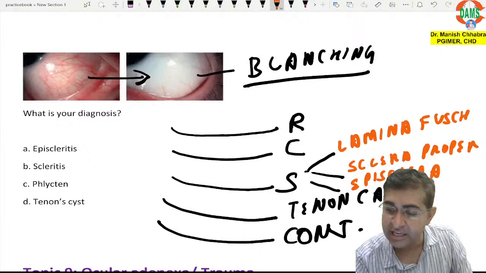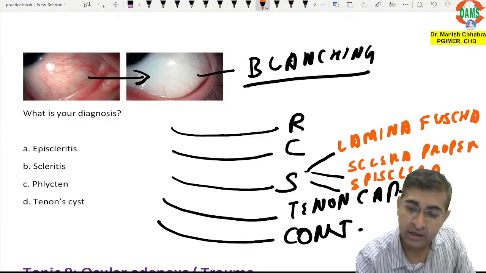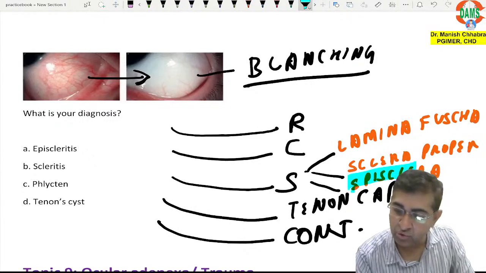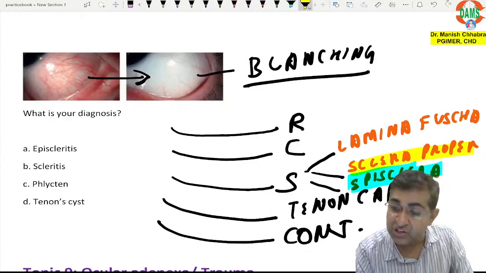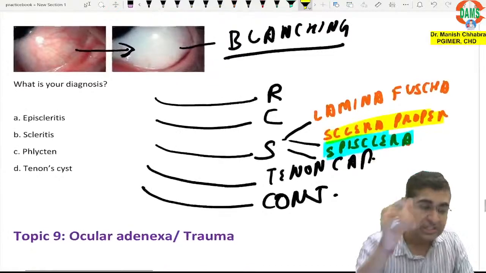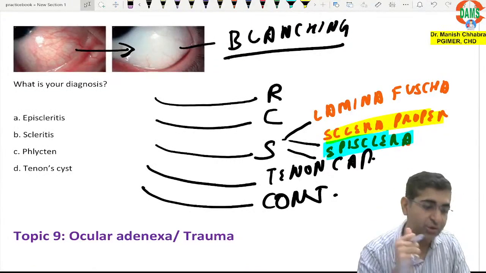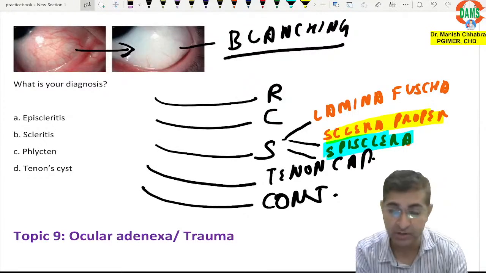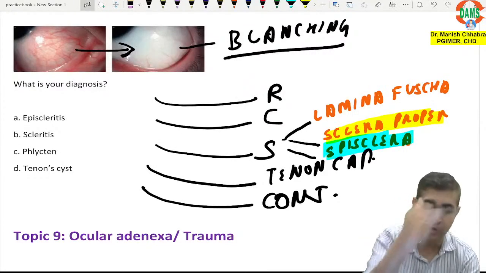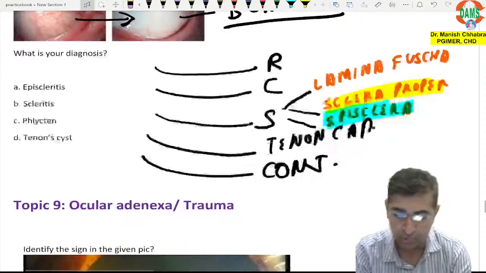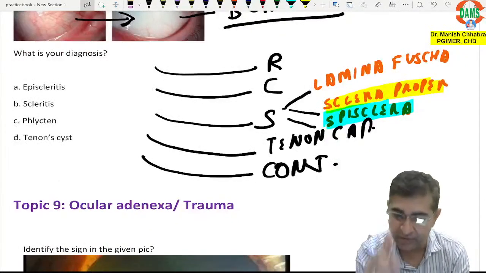Now if there is inflammation of the episclera, you call it episcleritis. If there is inflammation of sclera proper, you call it scleritis. I hope you have understood. Yes, very good, Dr. Somika, very good. This is what I want from all of you. Too good, so proud of you. So this is the concept which I wanted to give here.